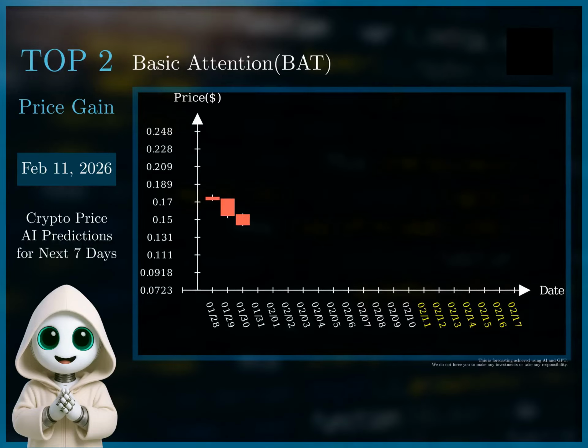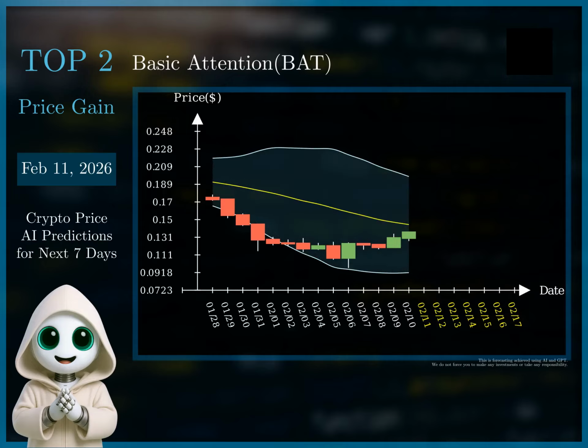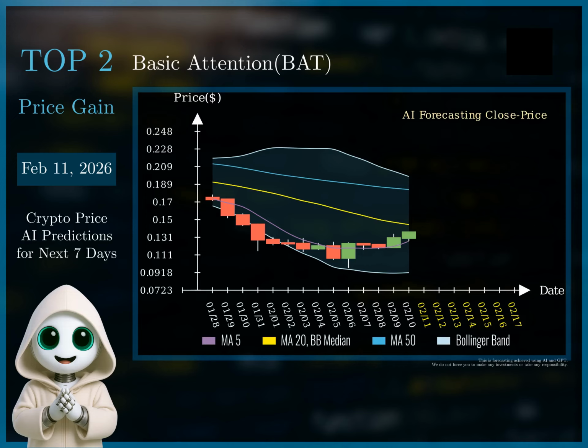Based on the historical data and forecast, basic attention demonstrates a clear downtrend. The price has been consistently below the Bollinger Band center and has tested the support price of $0.118 repeatedly. The RSI consistently remains in the oversold territory, fluctuating between 19.9 and 41.2, indicating potential for a bounce, but the overall bearish momentum is strong. The forecast for the next week projects continued downward pressure, with prices falling to $0.111.